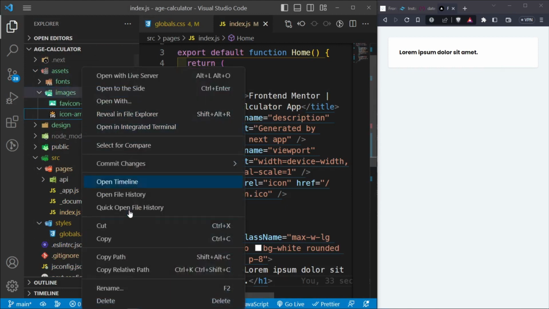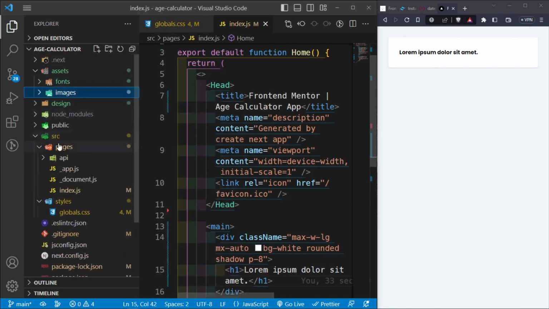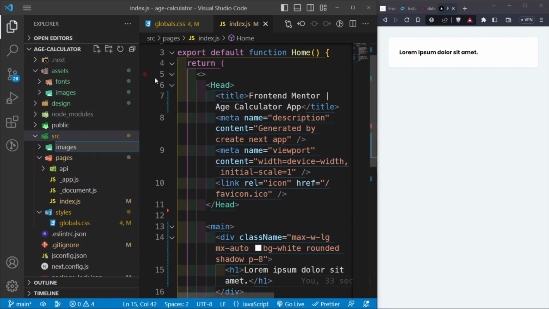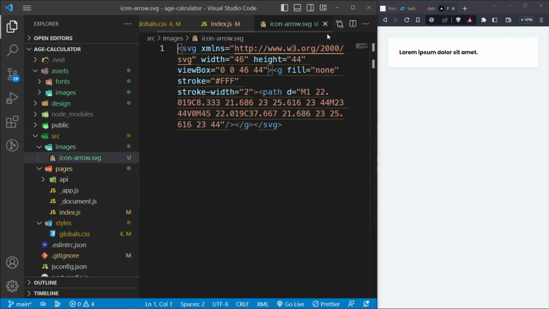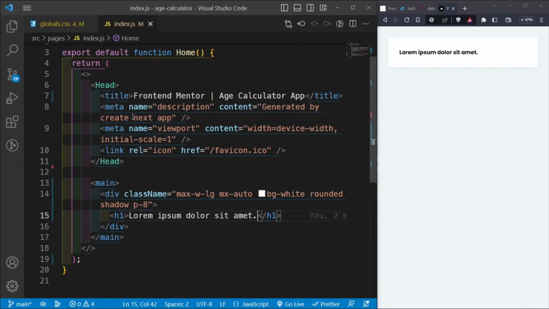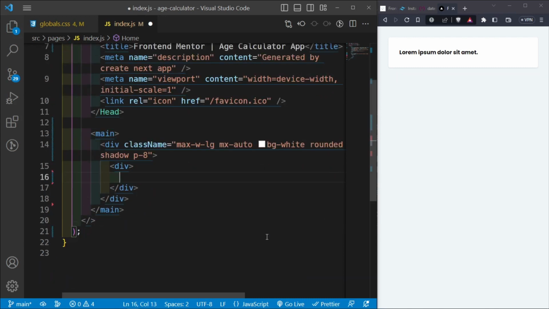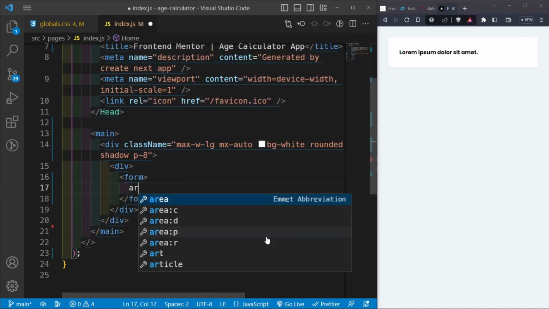So just cut it out, and then inside the source folder, we're going to create a new folder that is called images. And then inside this images folder, we're going to paste in this icon arrow so that we can actually use it. And then let's go ahead and begin to do this. So let's remove the h1, and then let's return another div inside here. And then inside this div, let's return a form.